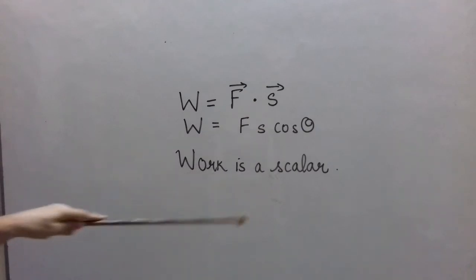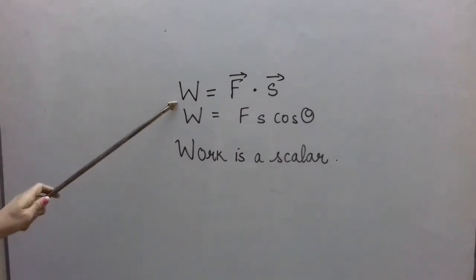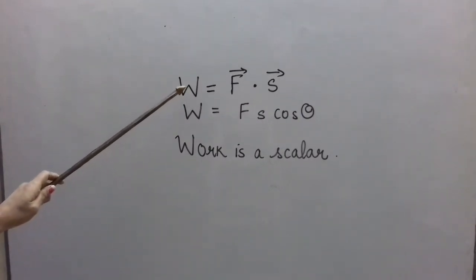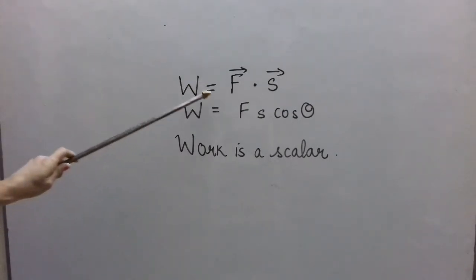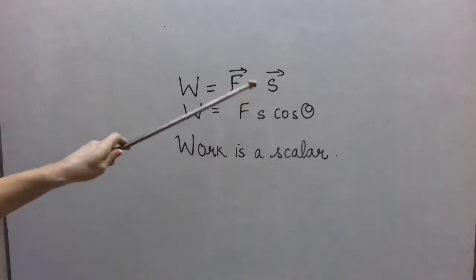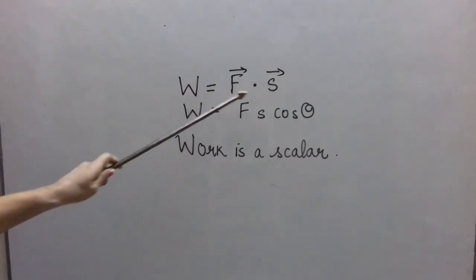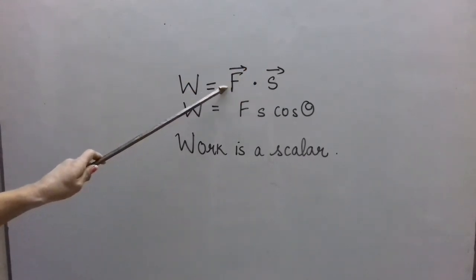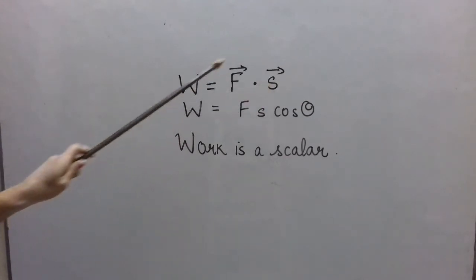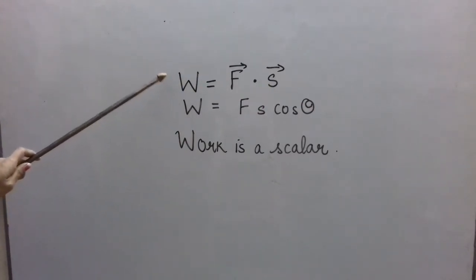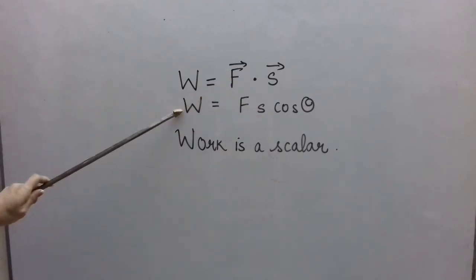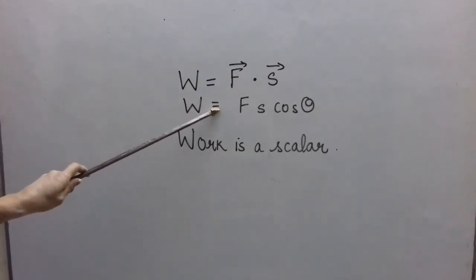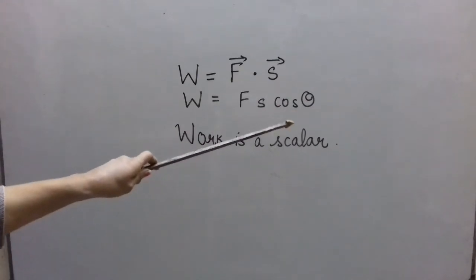So, seeing this, I think you can easily define work. We can see here that work, which is represented by capital W, is F bar dot S bar. It means it is a dot product of two vectors, force and displacement. So, work can be defined as the dot product of force and displacement, and work therefore is equal to Fs cos theta.